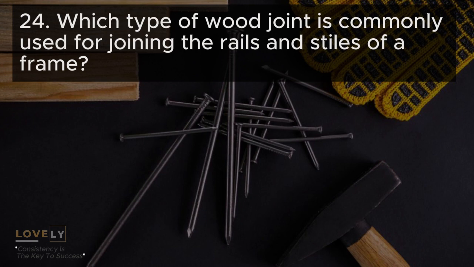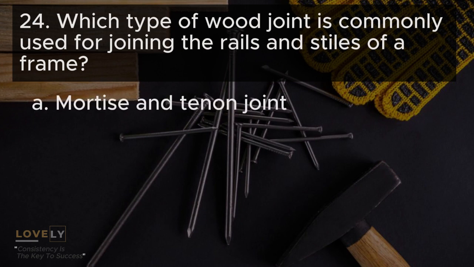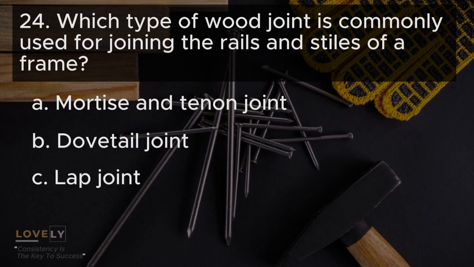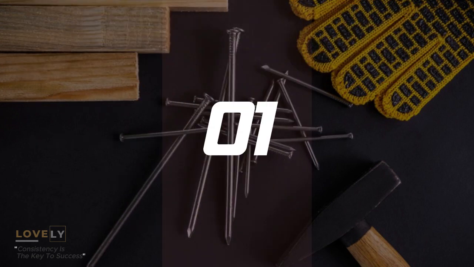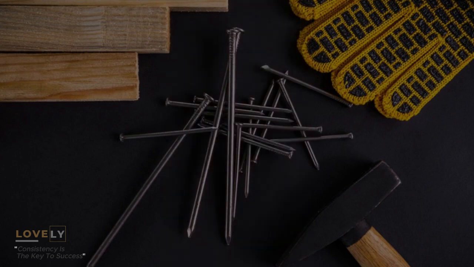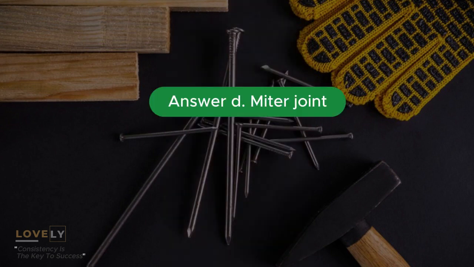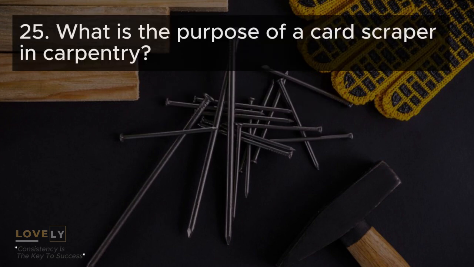24. Which type of wood joint is commonly used for joining the rails and stiles of a frame? A. Mortise and tenon joint. C. Lap joint. D. Miter joint. Answer: D. Miter joint.